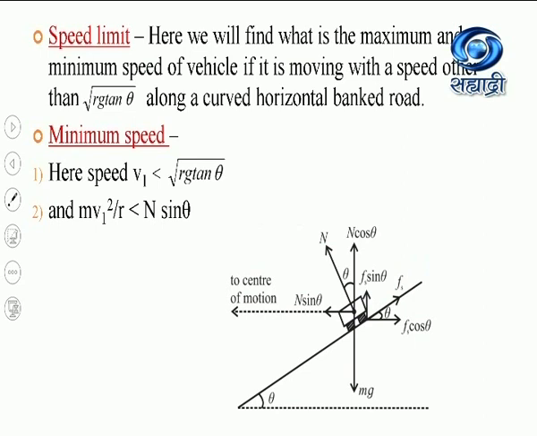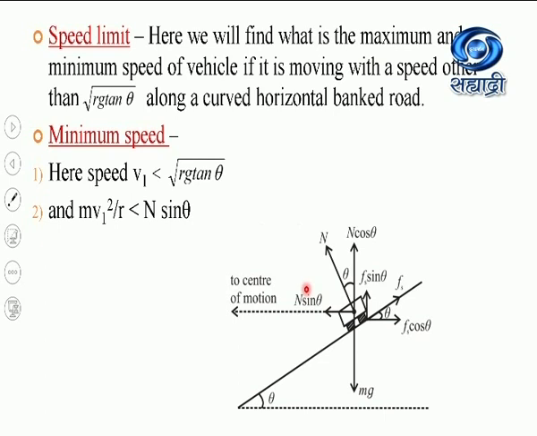Okay, and this force of friction is getting resolved into two components: horizontal component Fs cos theta and vertical component Fs sin theta. Now this Fs cos theta and n sin theta, they are parallel but in opposite direction, and as this is in opposite direction, this n sin theta, which provides the necessary centripetal force, is going on decreasing.